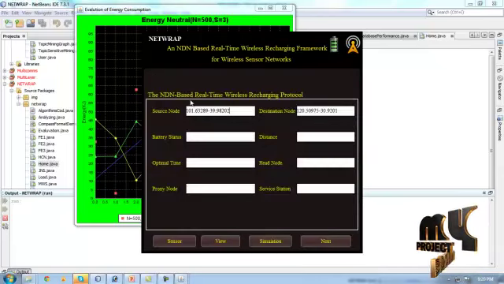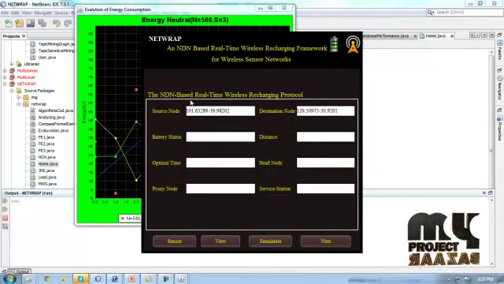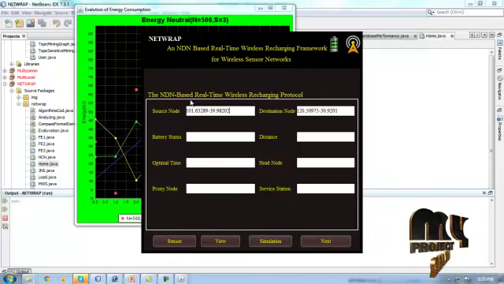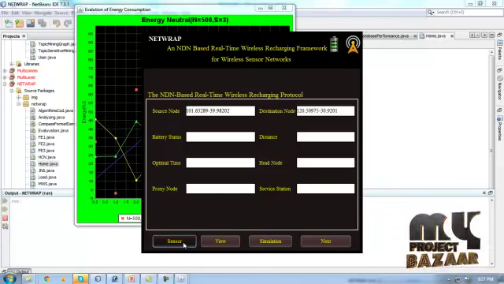Next we move to the NDN based real-time wireless recharging protocol. In this protocol there is a source node, destination node, battery status, distance, optimal time, head node and proxy node, and service stations based on sensors.